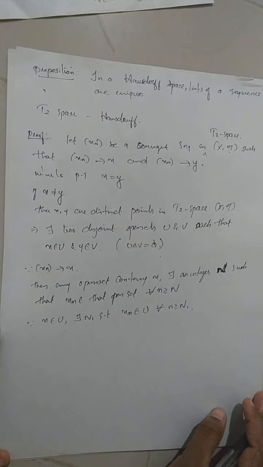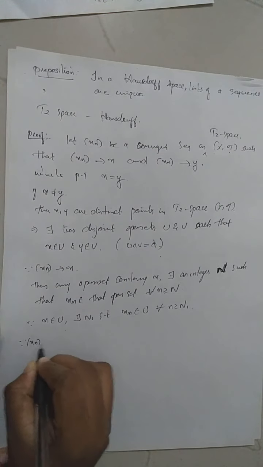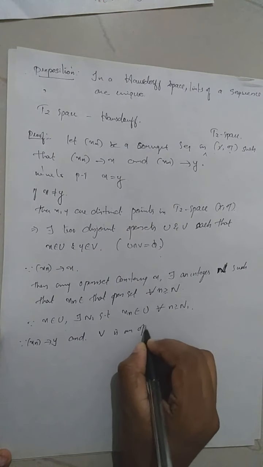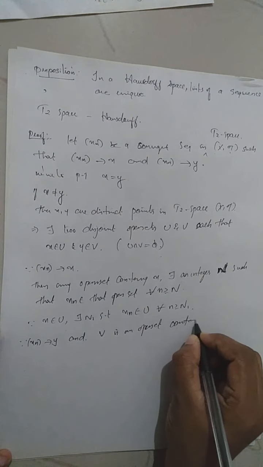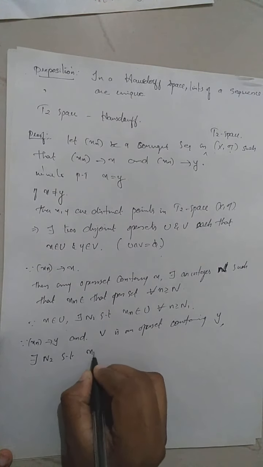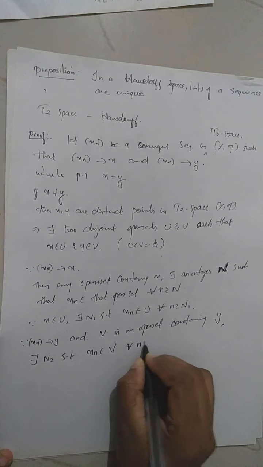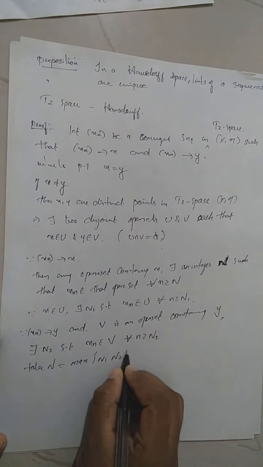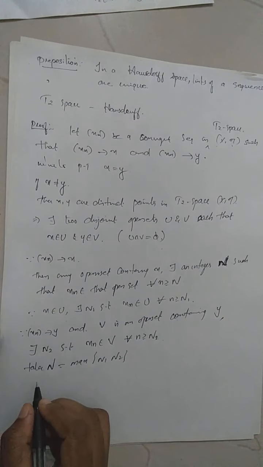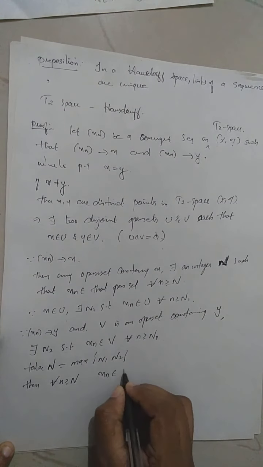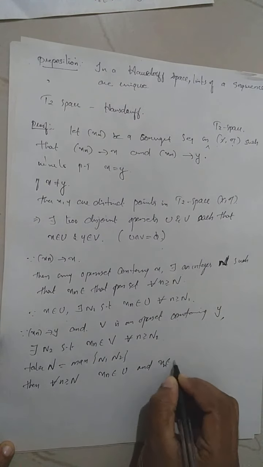Again by the same definition, since xn converges to y and V is an open set containing y, there exists some n2 such that xn belongs to V for every n greater than or equal to n2. Then take capital N equal to the maximum of n1 and n2. Then for every n greater than or equal to N, xn belongs to U and xn belongs to V.